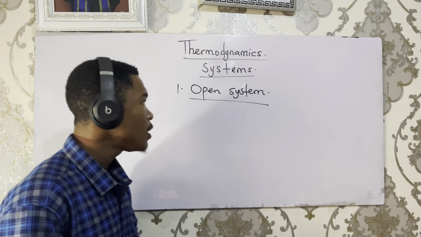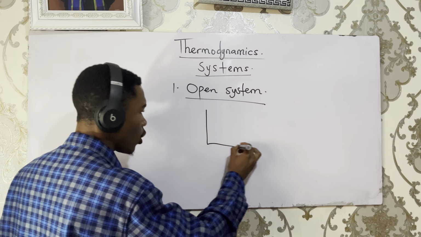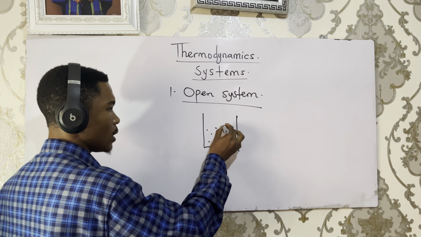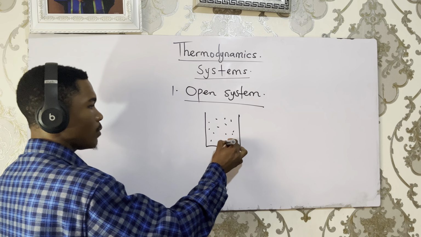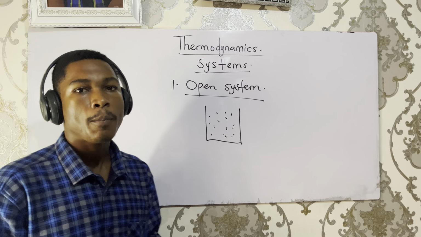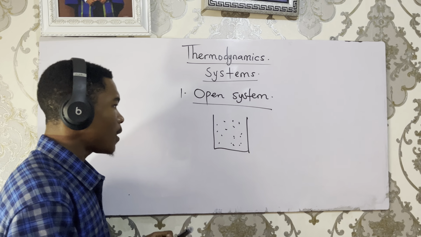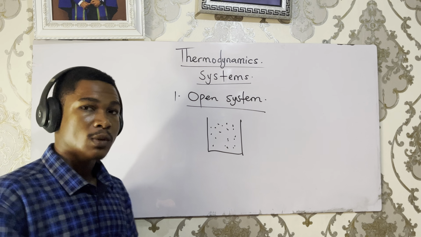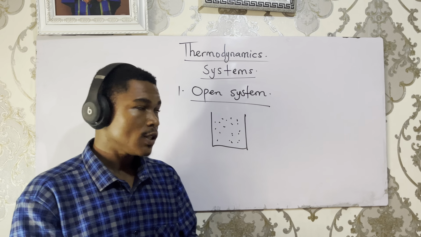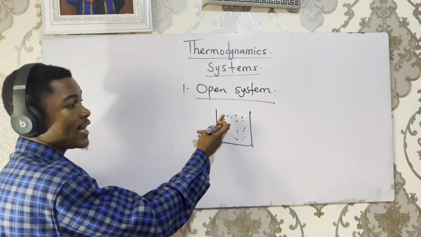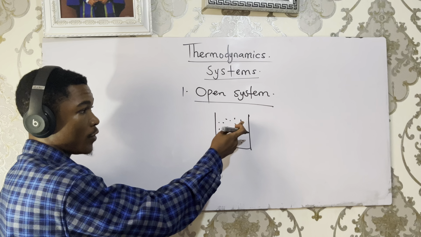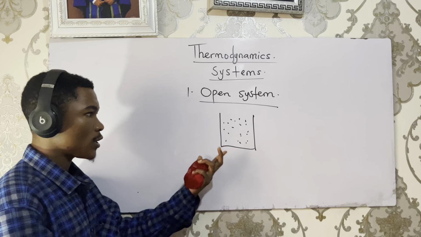Take for example, let's say I have a cup of coffee, but now the cup of coffee is widely open. Let's assume the coffee is very hot. When you check the opening of the cup, there will be some steam coming out.